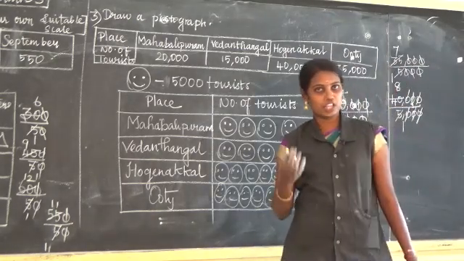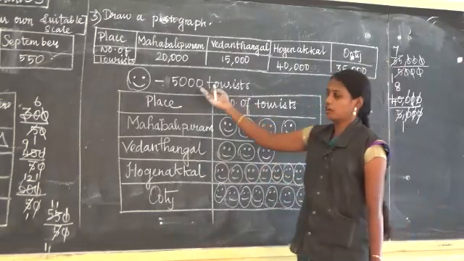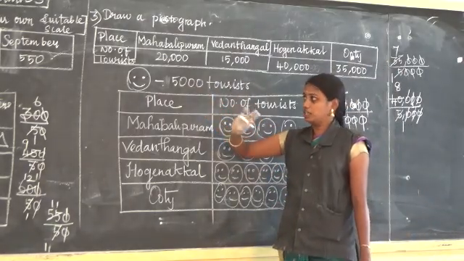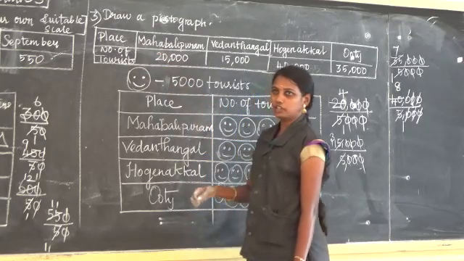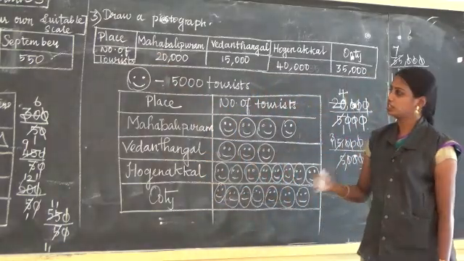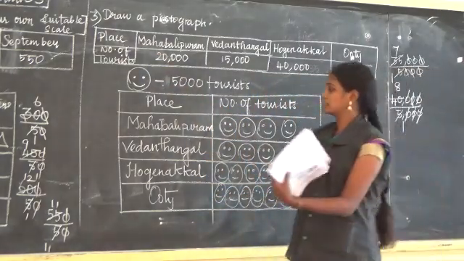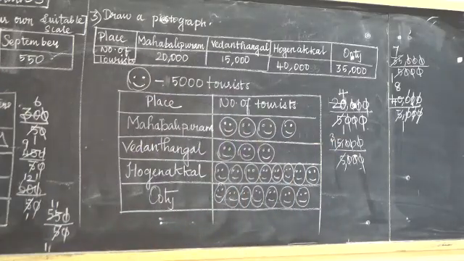Listen to me. You can choose your own scale, either 5,000 or 1,000 or 10,000. Now the picture also you can choose your own choice. Okay, that's all. Next we are going to see question number 4.